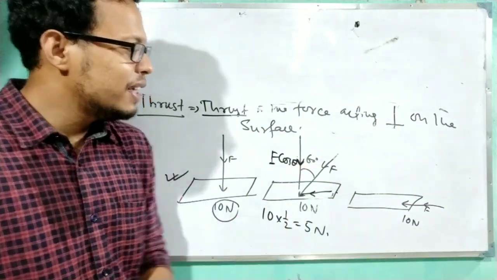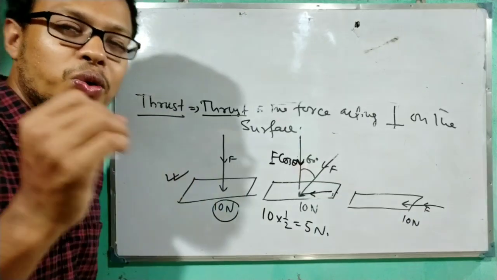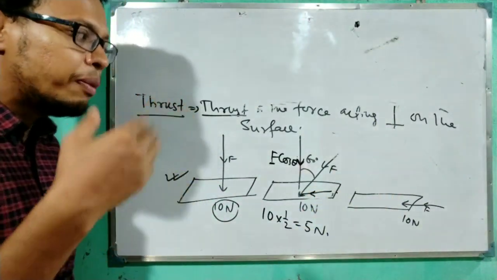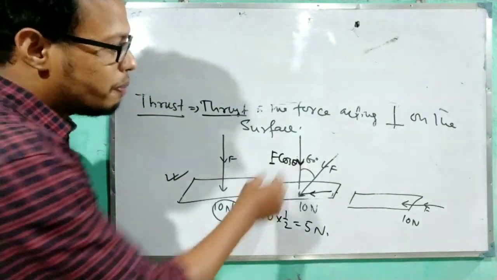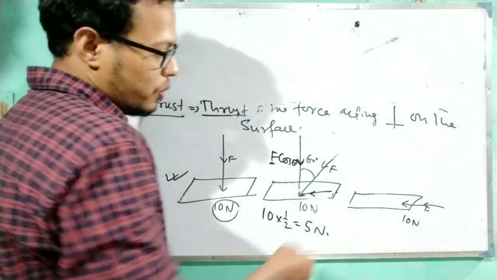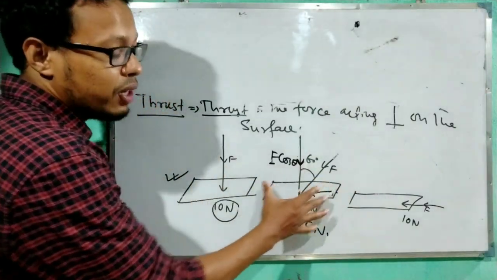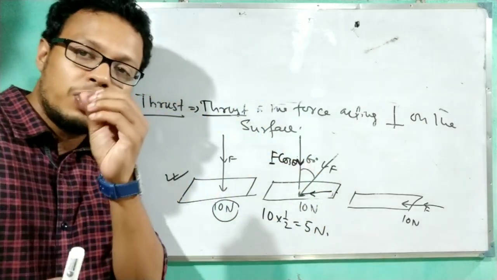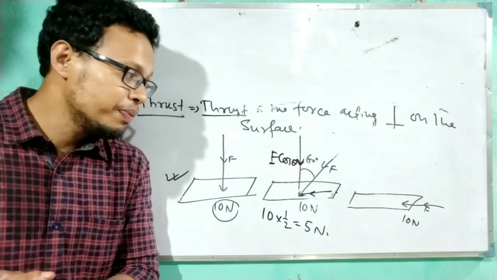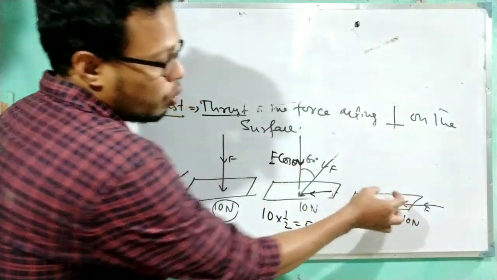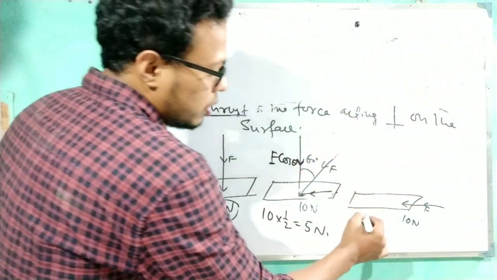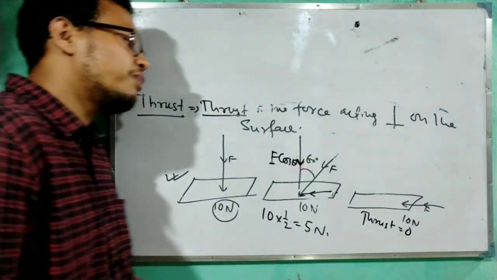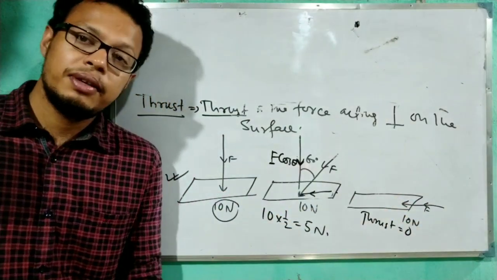And in the third case, see, here the force is acting like this. So there will be no perpendicular component. Actually you have to say the perpendicular component, which one? Perpendicular with the surface. Remember this one, perpendicular with the surface. You have to find the perpendicular component with the surface. Now here there will be no perpendicular component. So that's why the thrust will be 0. But the value of force in that direction is 10, and the value of thrust is 0.